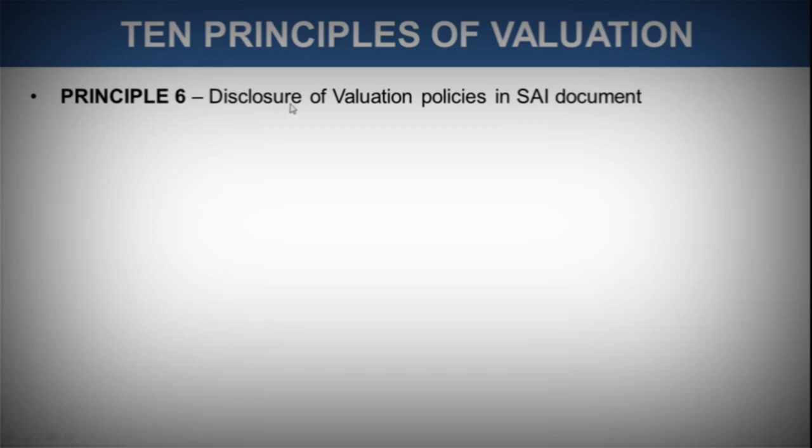Now this principle says that all the policies followed for the valuation need to be disclosed in the Statement of Additional Information. So if you want to go through the valuation policies, this is the document you can consider. It is available on the websites of the mutual funds, and you can go through it and get an idea about the valuation policy being adopted by that particular company.